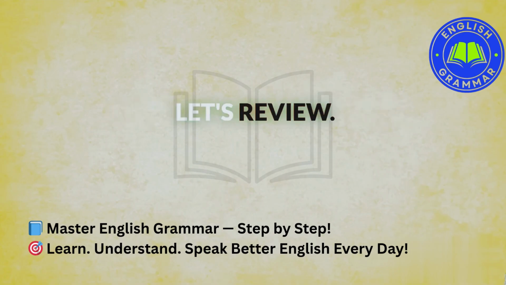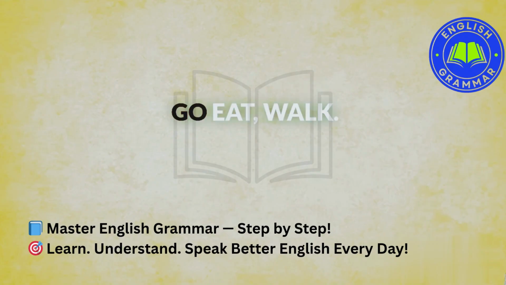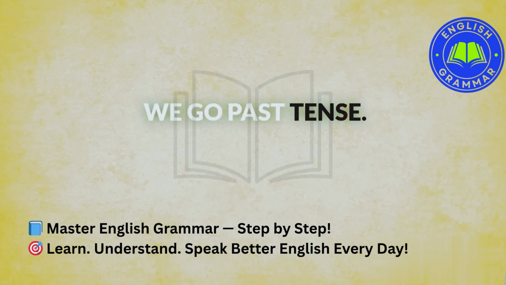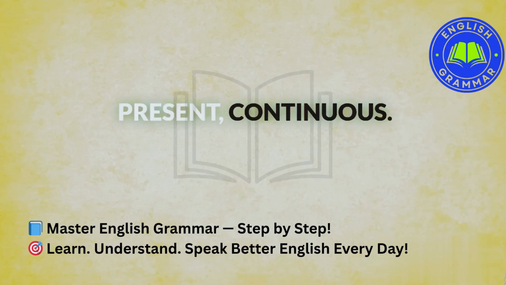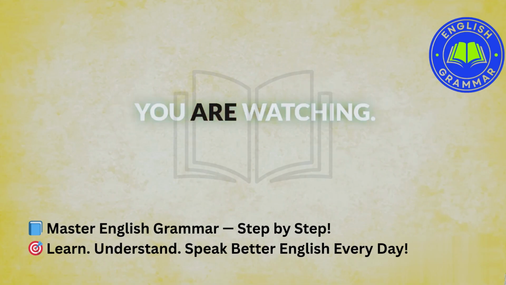Let's review. Verbs are action words. Run, go, eat, walk. He runs. She eats. We go. Past tense. He ran. She went. They ate. Present continuous. I am eating. He is running. You are watching.